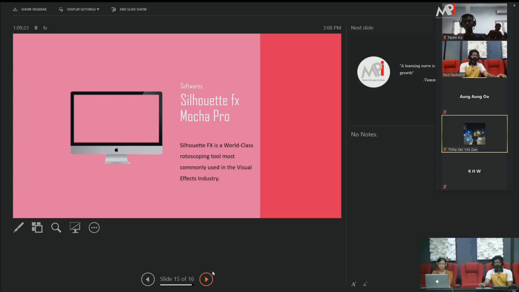So the software we are using for roto are Silhouette and Mocha. These two are more powerful software for roto, especially most of the companies use this software only for roto, because it's more powerful, easy to work and easy to understand, and has so many tools. They are the most commonly used in the VFX industry.